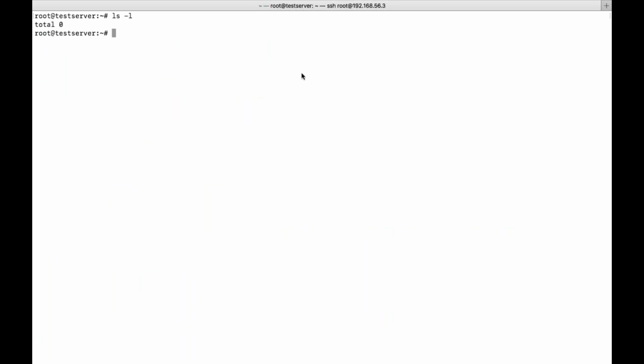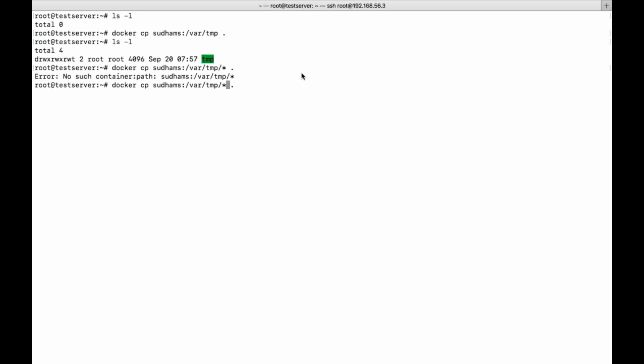So what I need to do? Docker cp. First I need to give the container details. So it's sudams colon where it is, /var/temp. This particular directory's files I need to download to my current working directory. Now you can see here, the temp directory got copied. I would have given slash star.